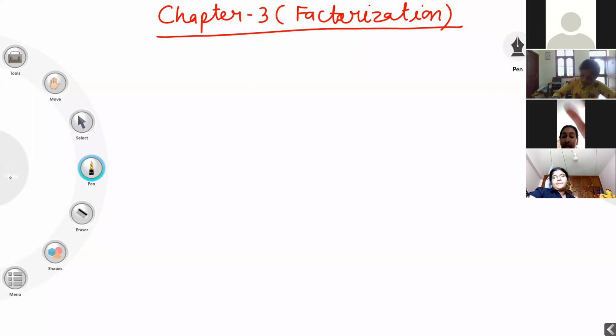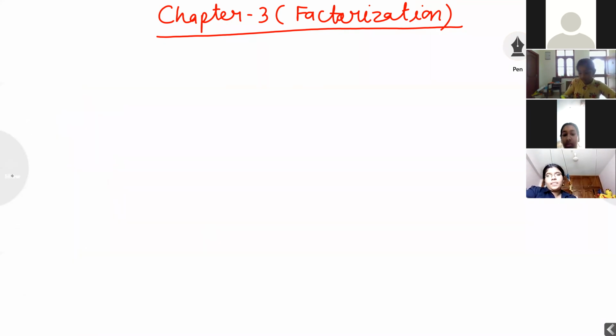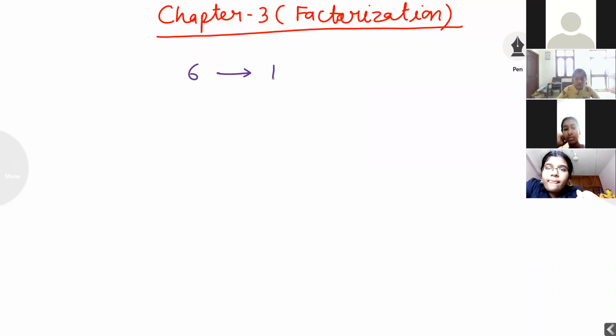Listen carefully, students. All students stop writing. Firstly, I am going to explain the meaning of factor and the difference between factor and prime factor. What is the meaning of factor? Suppose I am asking, what is the factor of 6? Then I want to check 6 is coming in which table. 6 is coming in 1 table, 2 table, 3 table, and 6 table.